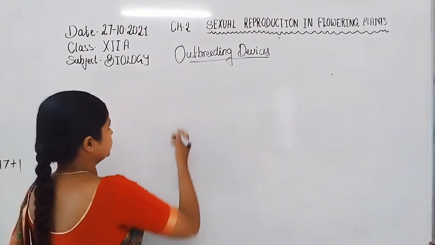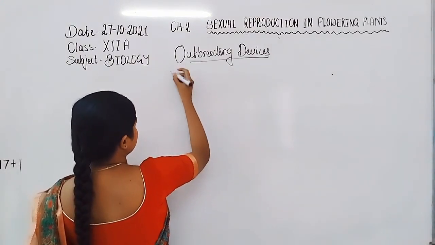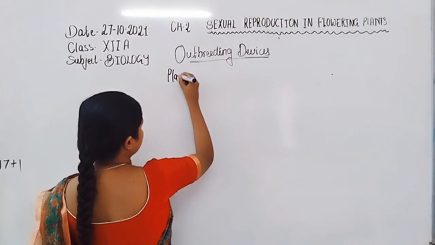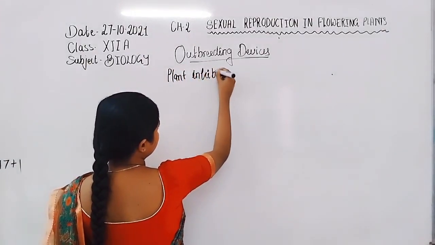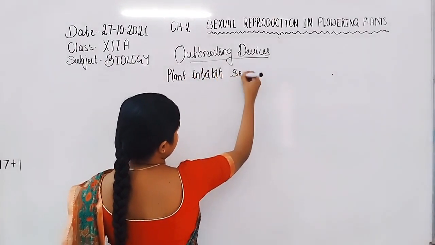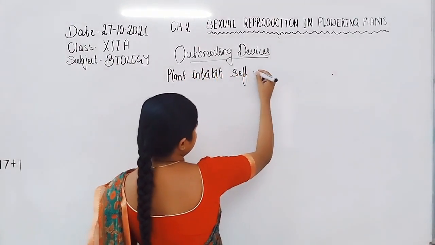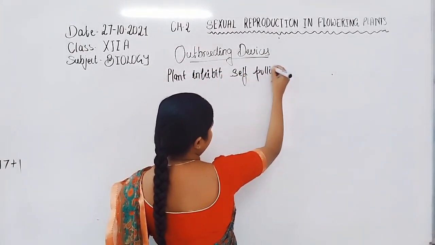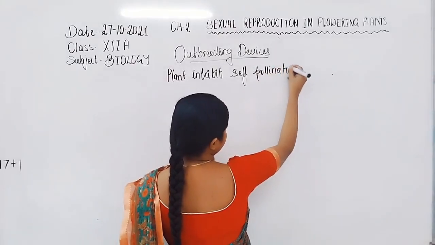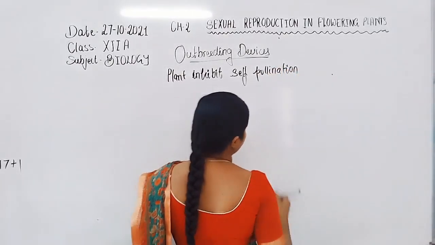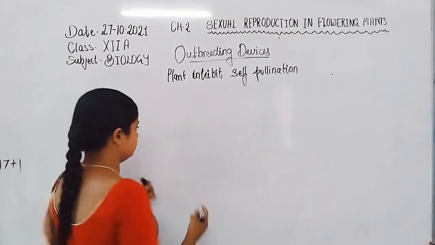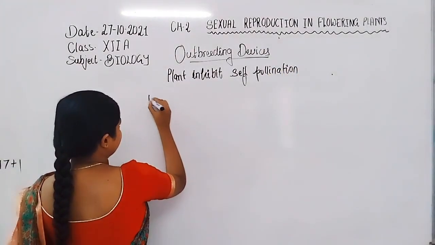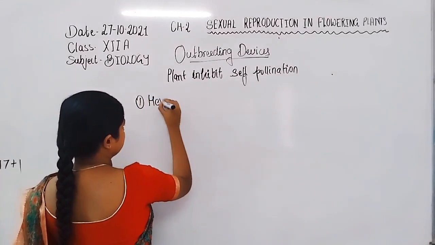So plants inhibit self-pollination by different mechanisms. That is, first is hercogamy.